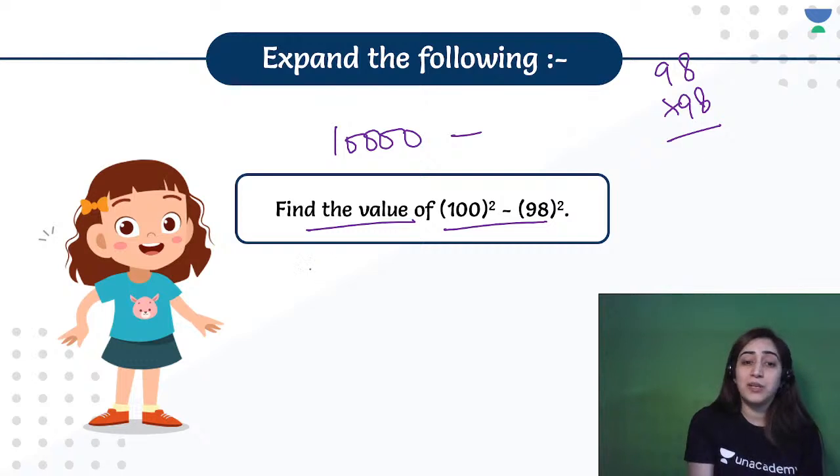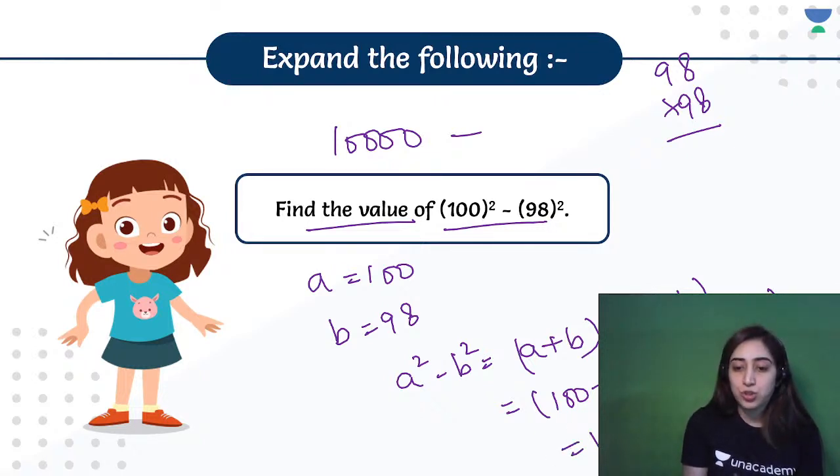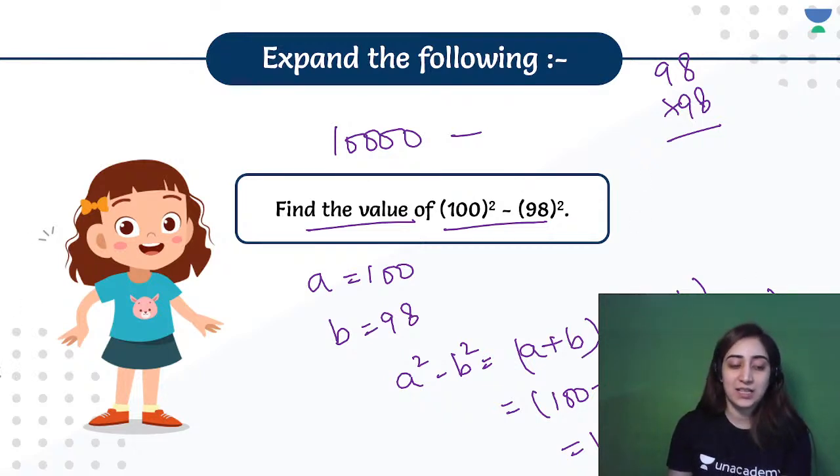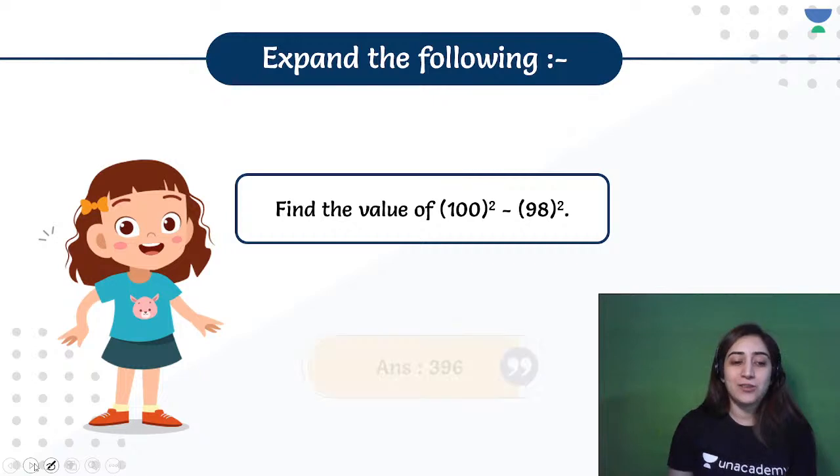So for expanding it, let A equal 100 and B equal 98. It gives me A square minus B square, that gives me (A plus B) and (A minus B). So I'll say 100 plus 98 into 100 minus 98. What do I get? I get 198 times 2, and the right answer for this question would be 396. Ayush, great job, and great job, Shiva. You explained it very, very well in the chat box. Super.